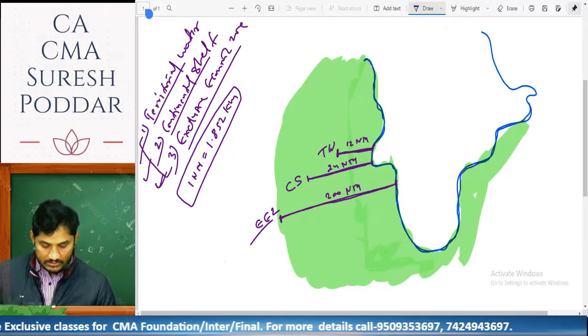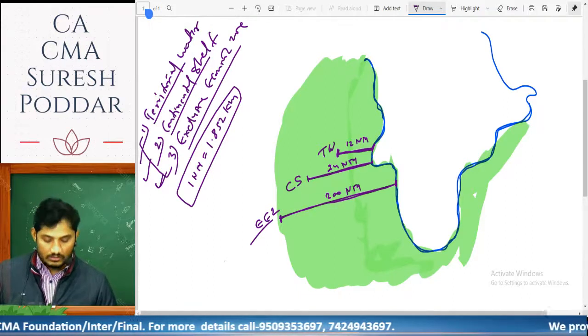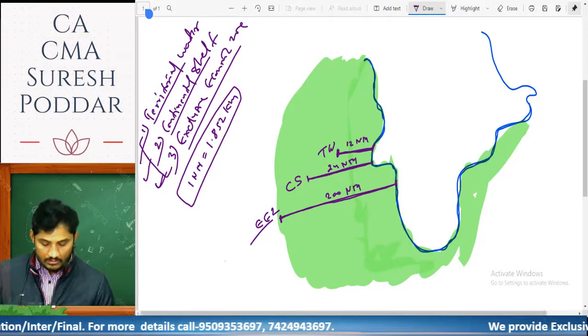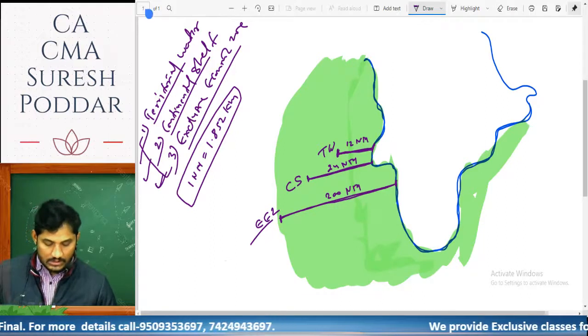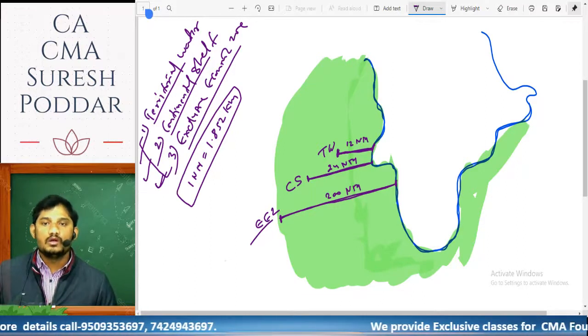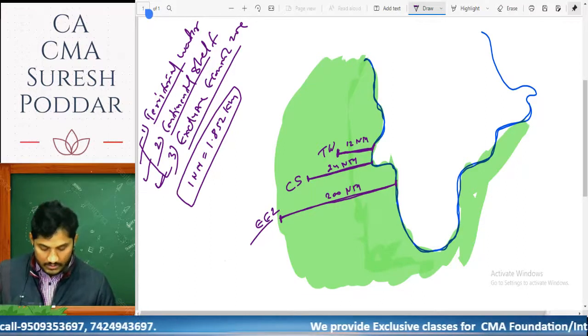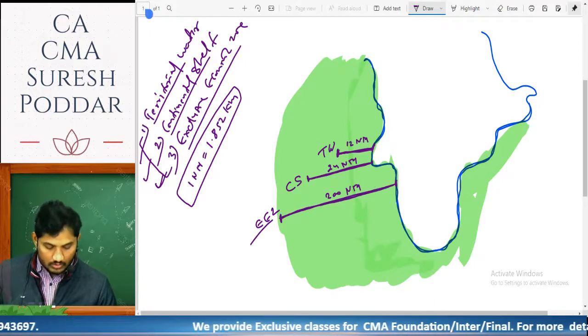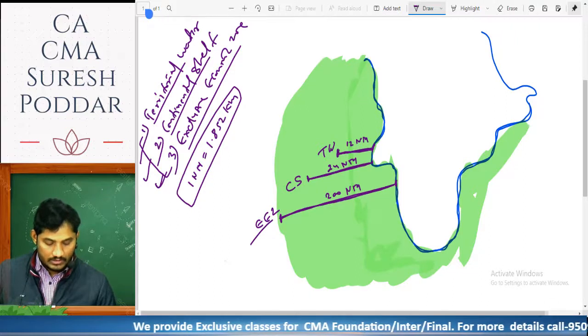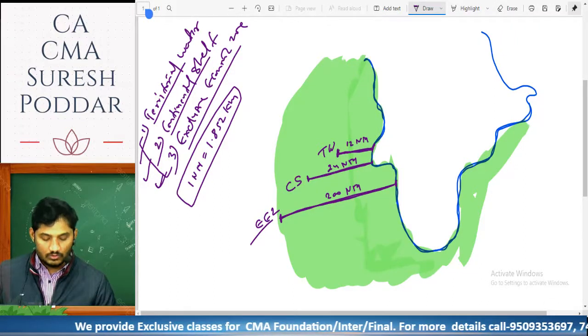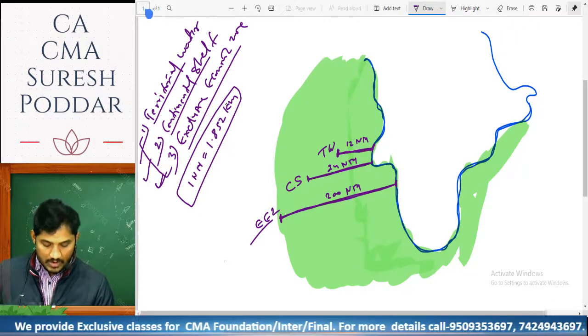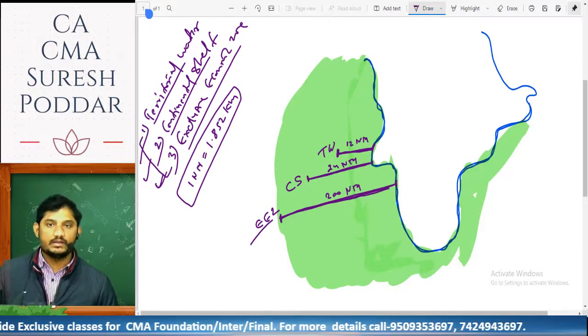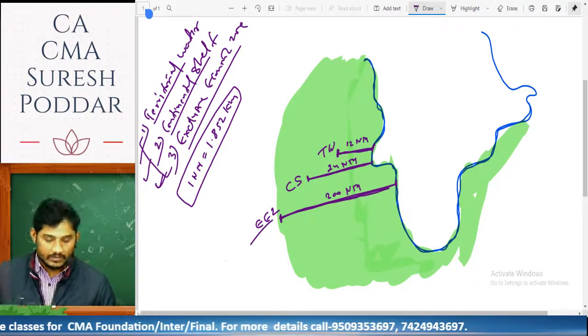So territorial waters spread over 12 nautical miles from India's boundary line, the continental shelf spreads to 24 nautical miles, and the exclusive economic zone spreads 200 nautical miles. If anyone does business in these areas, it is considered India's part and GST will be levied.